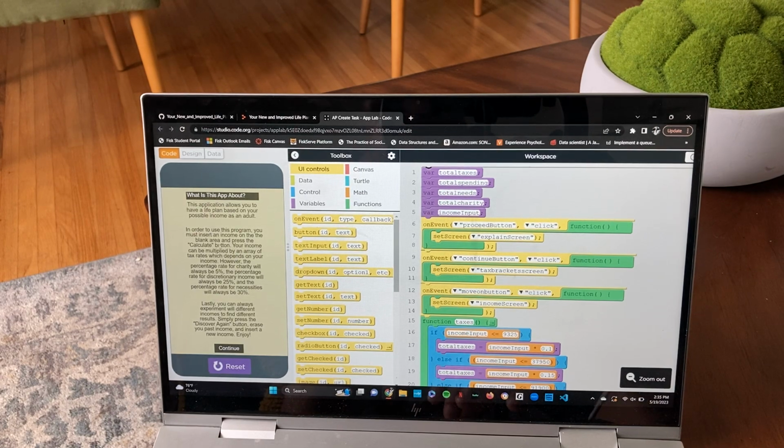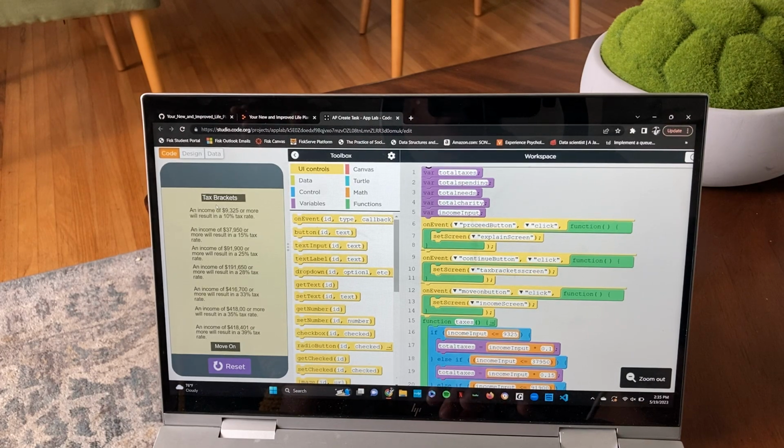And it talks about how you insert your income, you press calculate, and it talks about percentages and all that. And you could always use it over again. And it would talk about tax brackets. It would show you all these different tax brackets, and you would essentially have a certain tax bracket based off your income. Okay. I did the same thing in my next one as well.